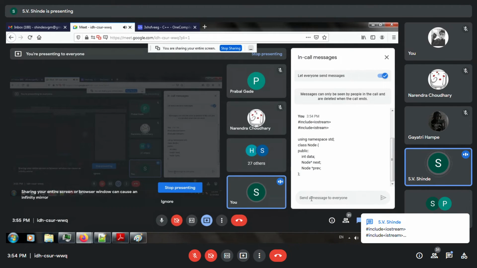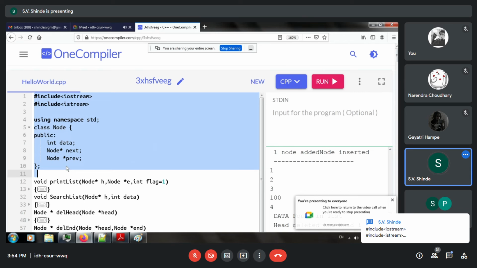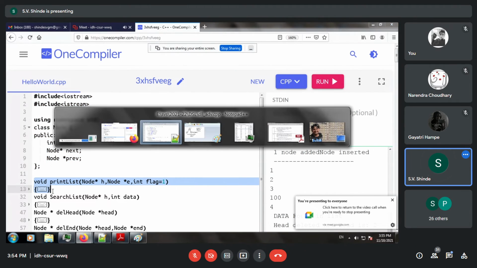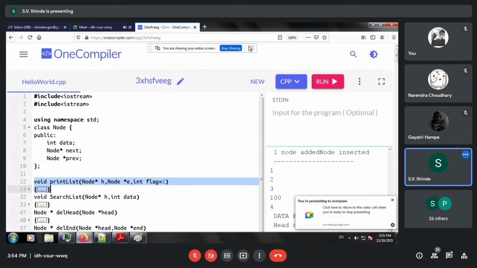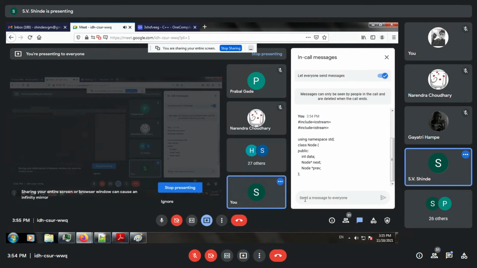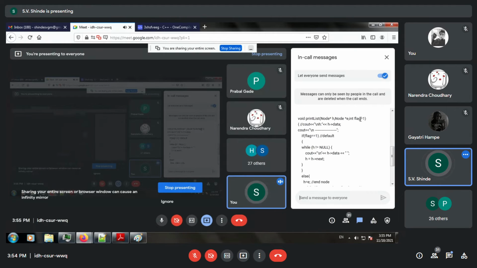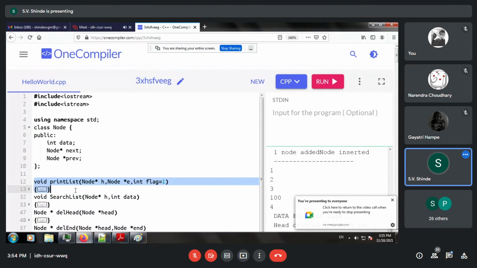The first is the class we have sent to you. Then second is your print list function. Yes, it has updated properly. So in print list, this flag is most important. This flag will give you ascending order and descending order sorting technique.